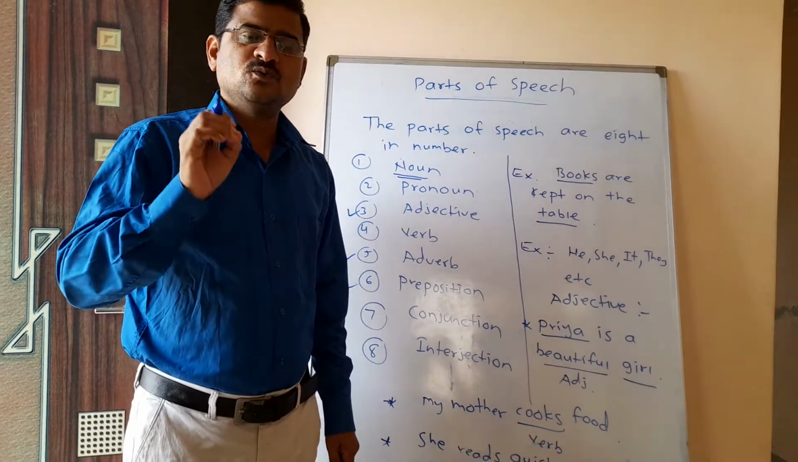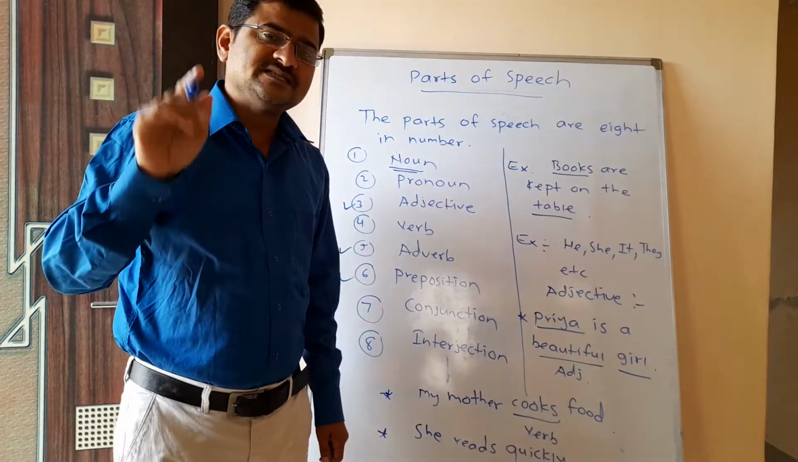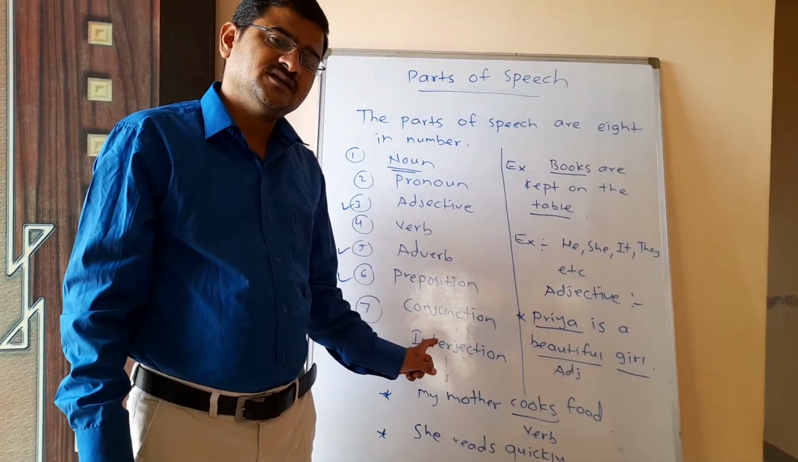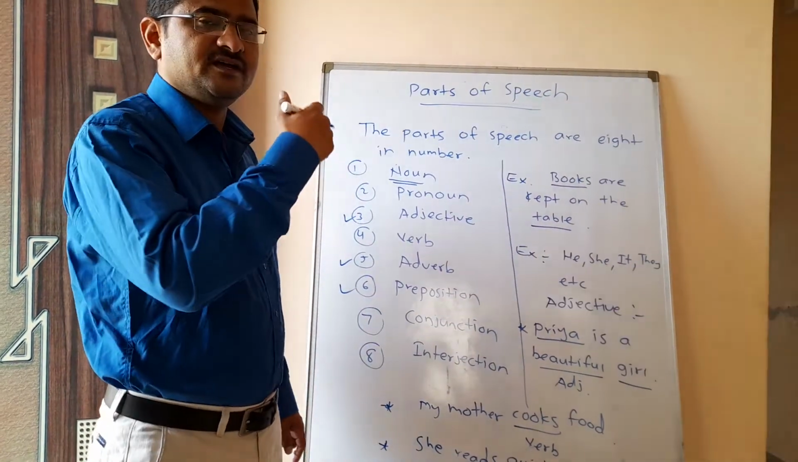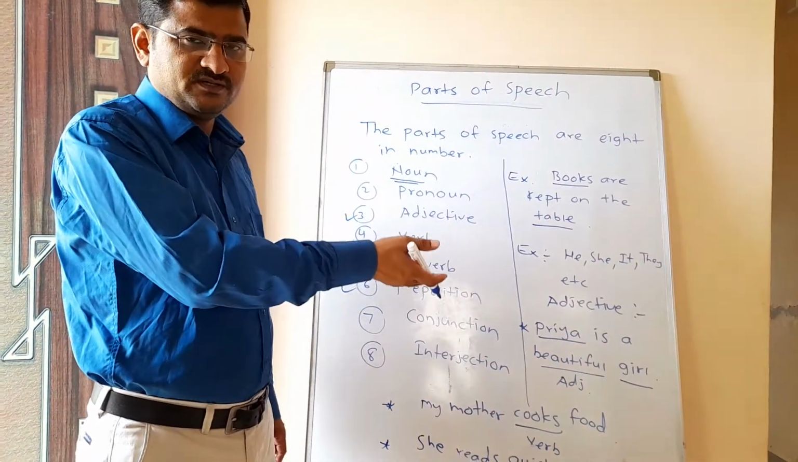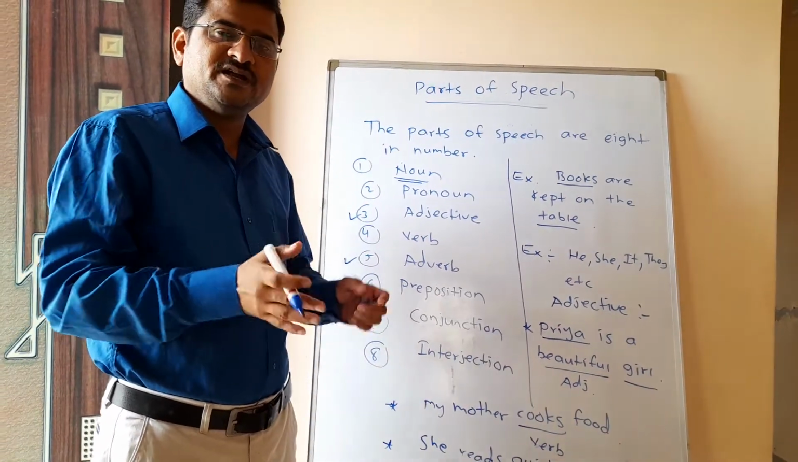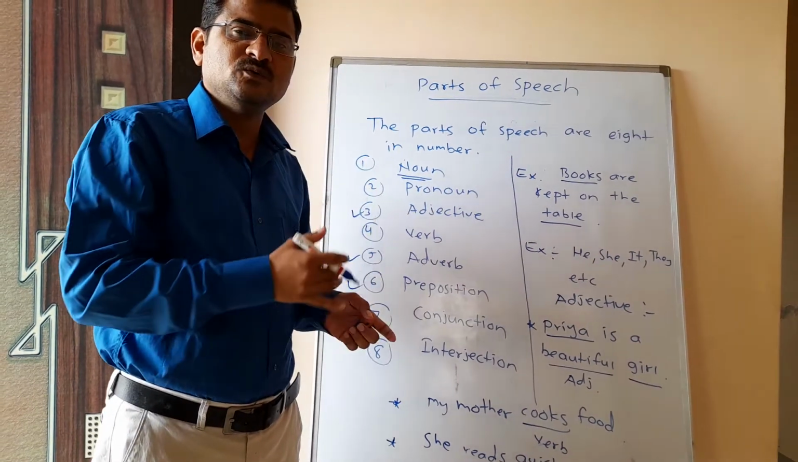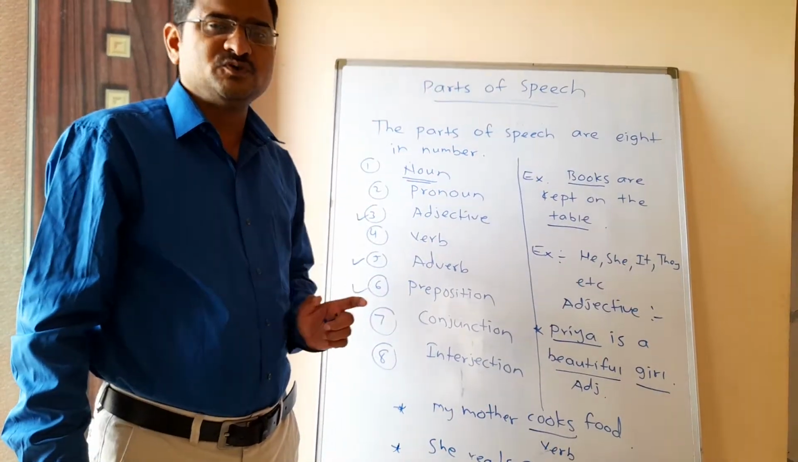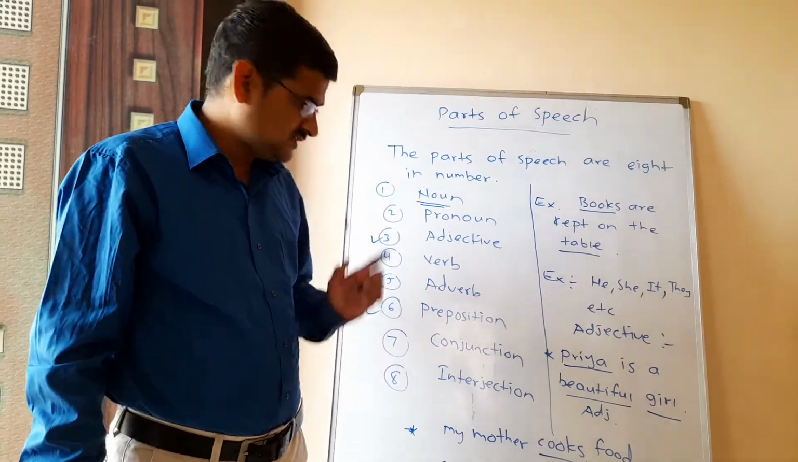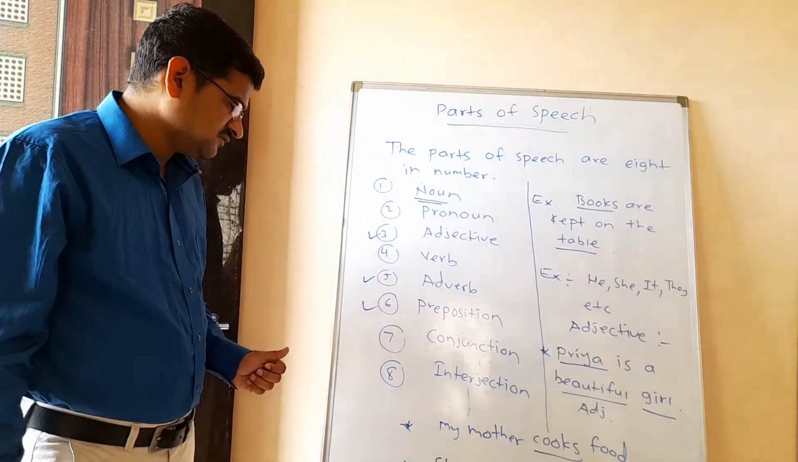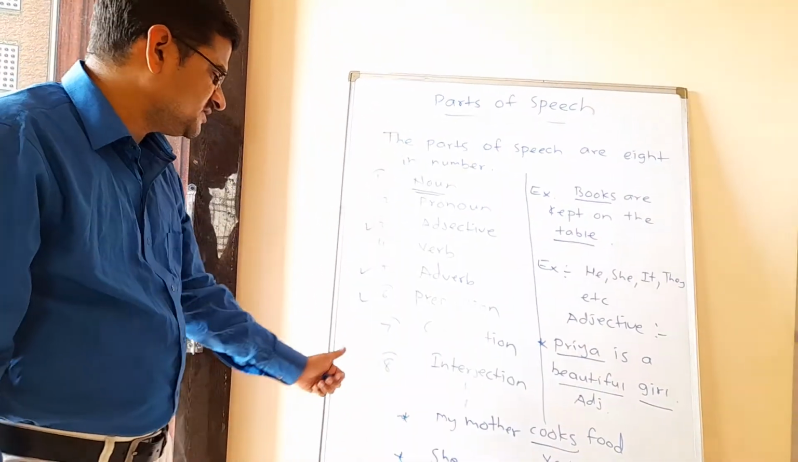Okay, he is good at mathematics. At is the example of preposition. He went inside the room. Okay, inside is the example of preposition. He went into the room. Into is the example of a preposition. Are you getting, students? See here, another kind of parts of speech is conjunction.